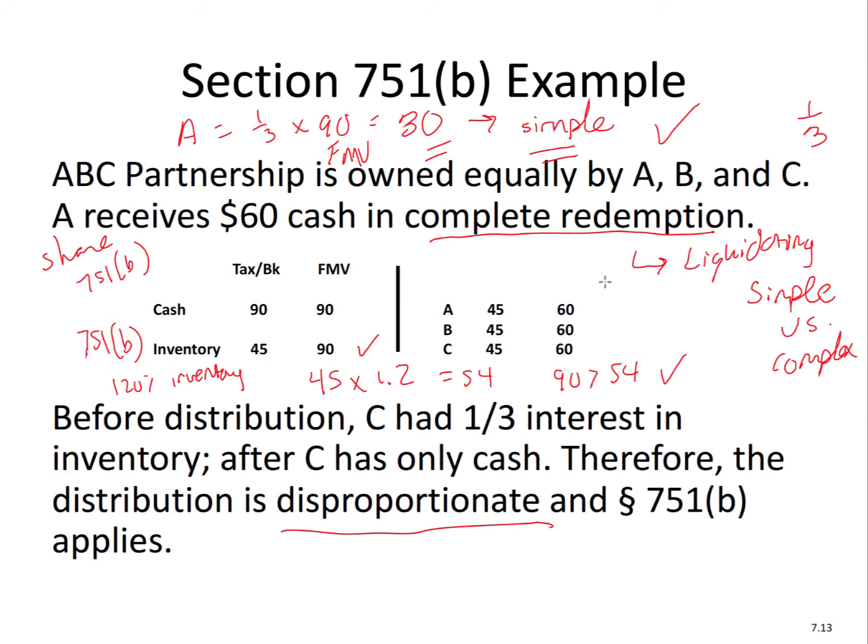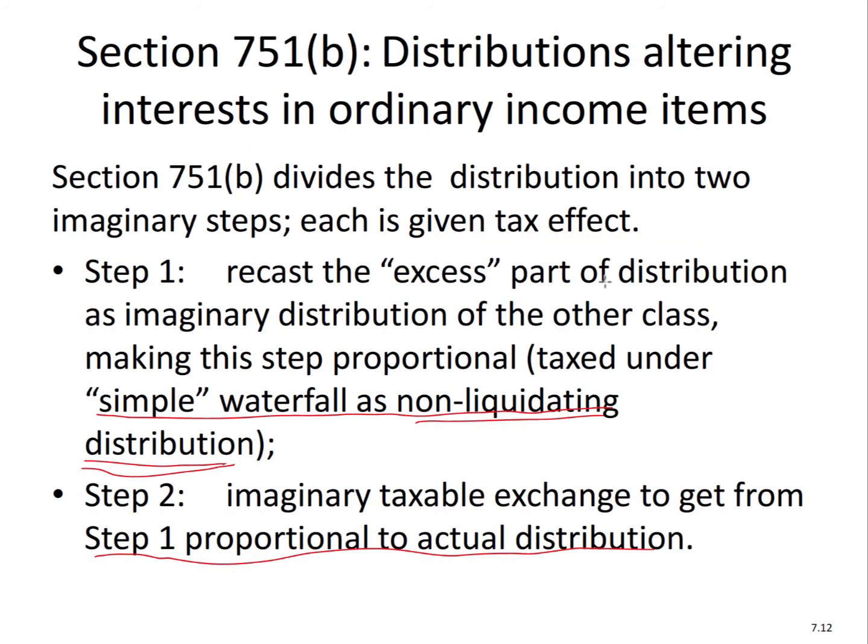It's not simple. So we go to our previous slide, we do our steps. We recast the excess part of the distribution as an imaginary distribution of the other class. So what do I mean? Well, A is receiving cash, but A should be receiving also inventory, that's the imaginary distribution. But in real life, A is not receiving inventory, he or she is receiving cash. So we have to basically treat it like that. We make an imaginary distribution of the other classes first. So we do a non-liquidating first, and then we do the liquidating next to remedy for that.